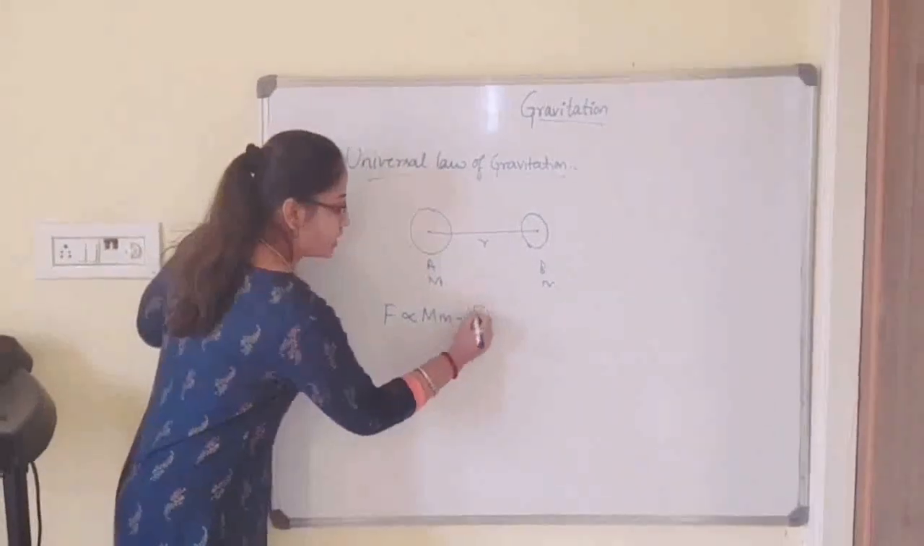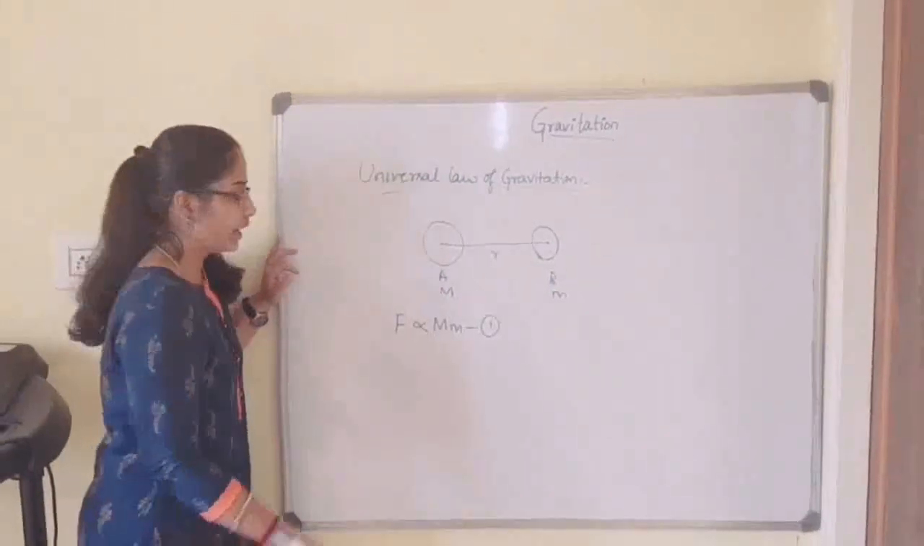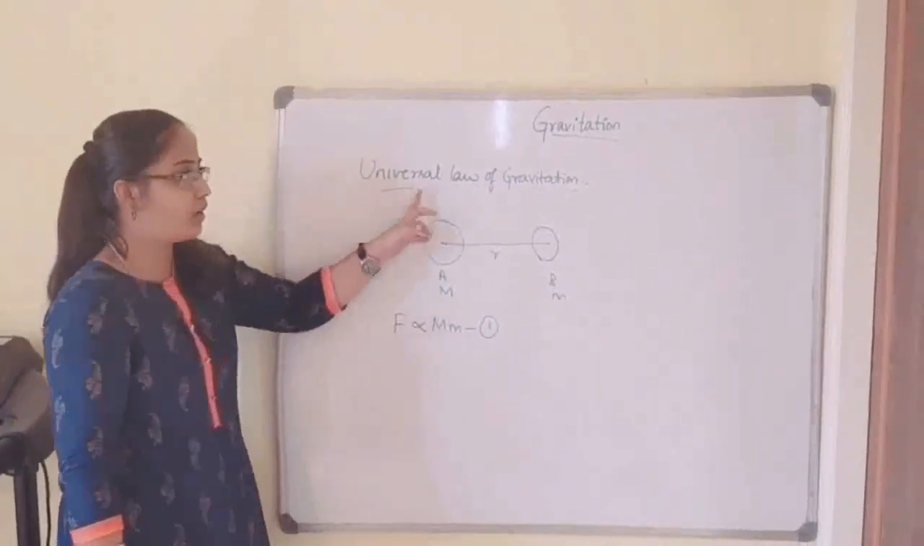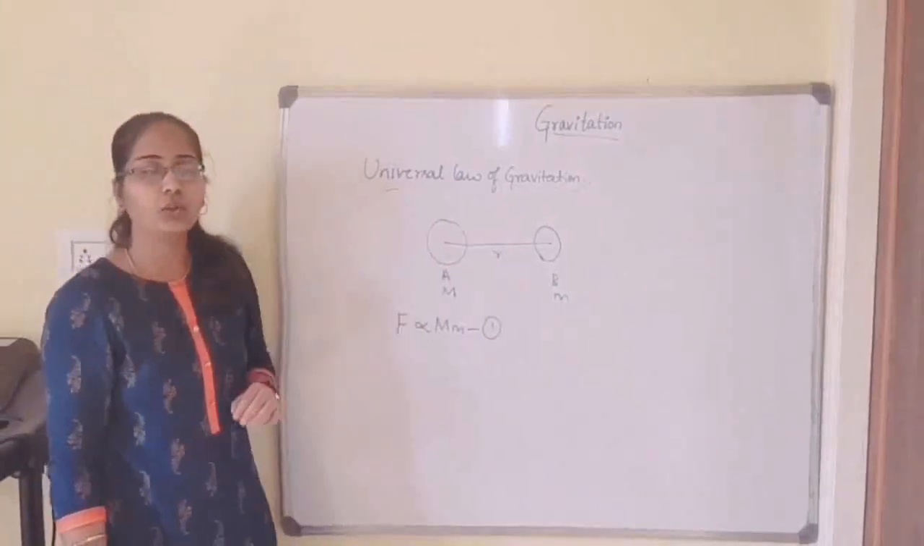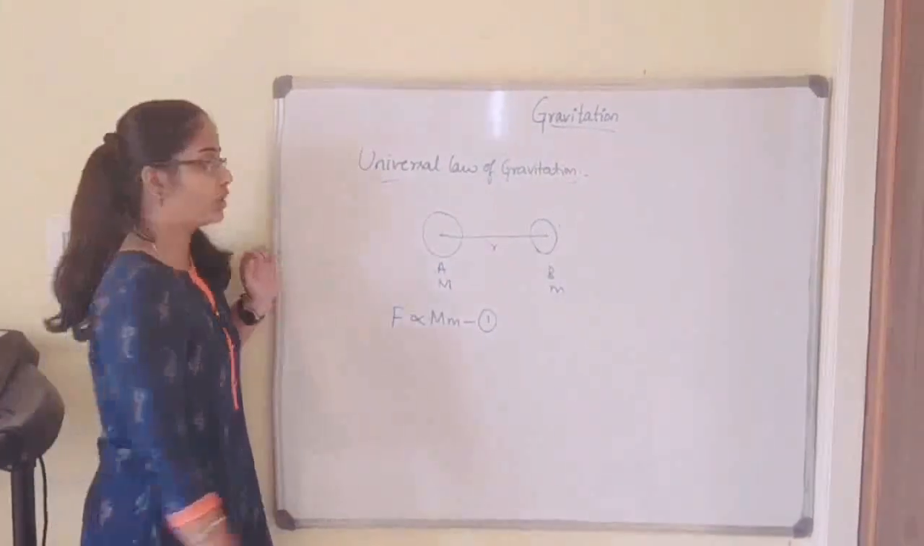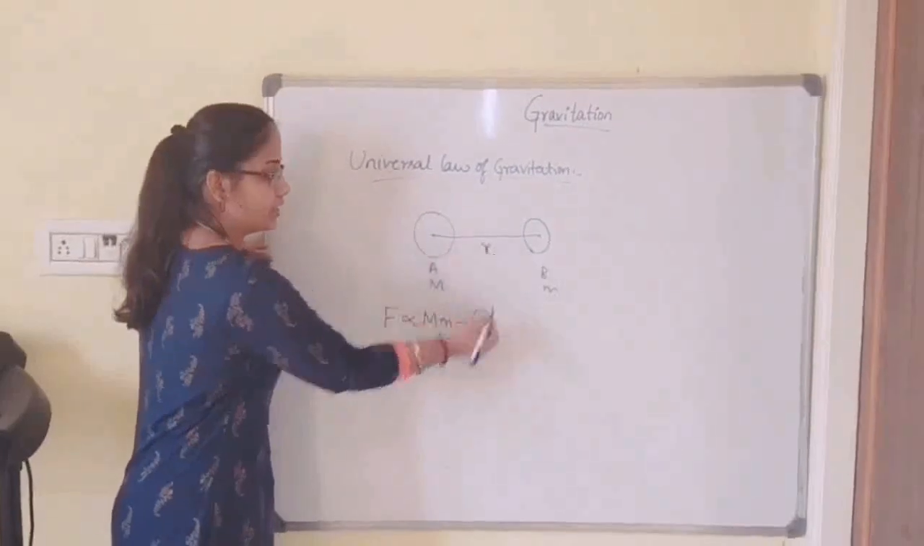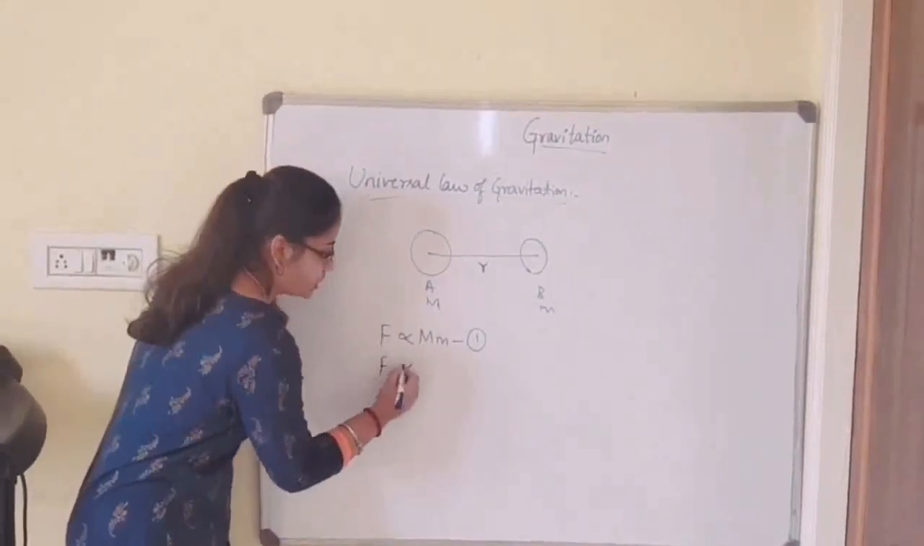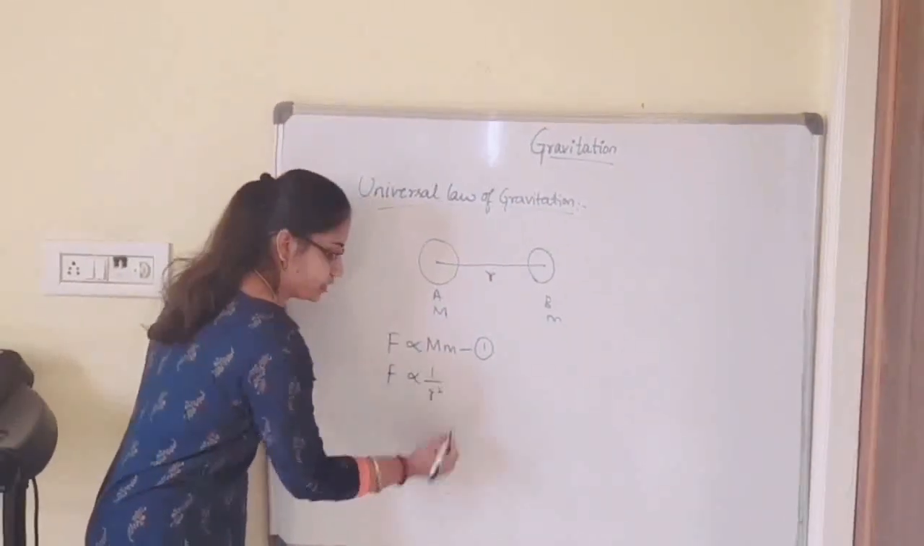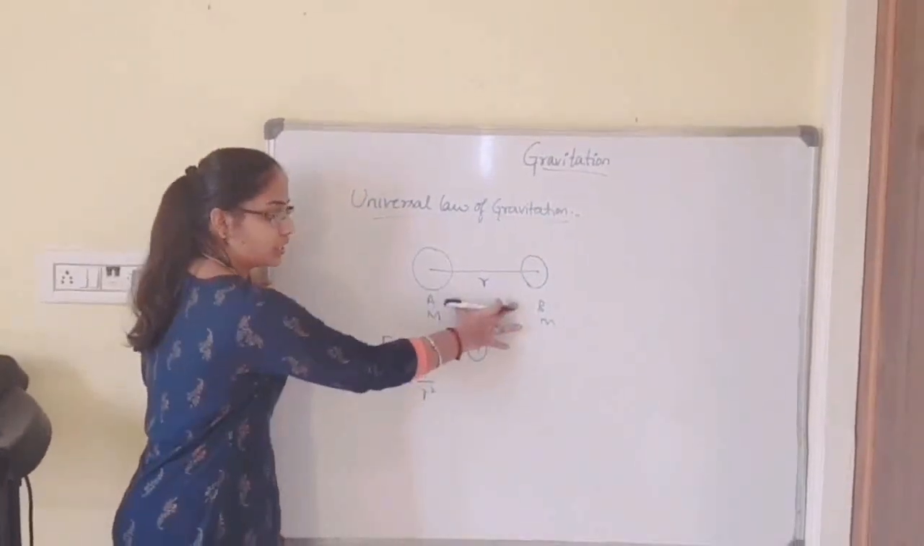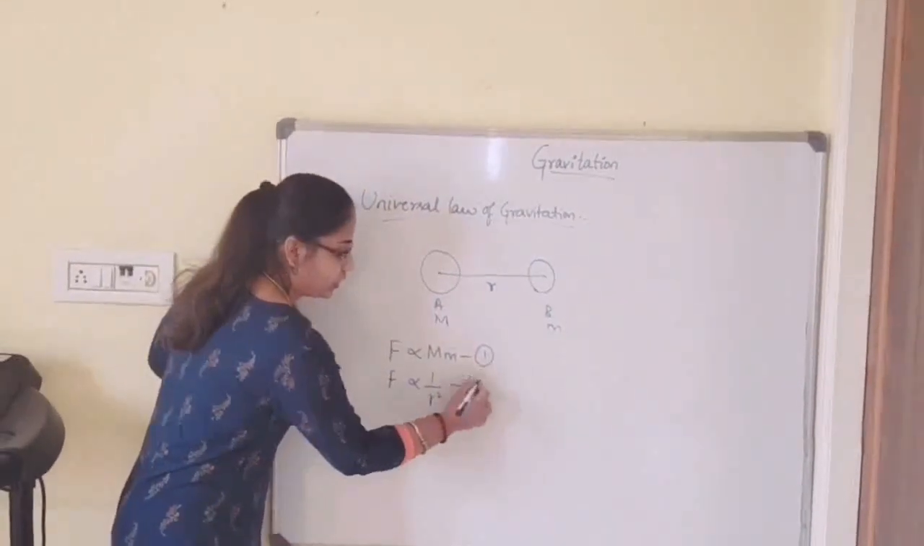Let me take this as equation 1. And again from the universal law of gravitation statement, we know that the force is inversely proportional to the square of the distance, so F is inversely proportional to the square of the distance between the two objects A and B. Let it be equation 2.